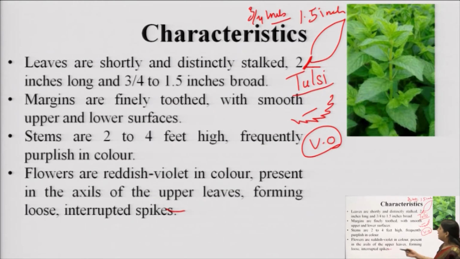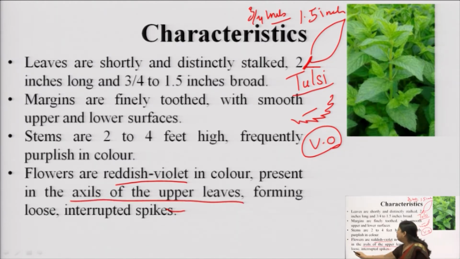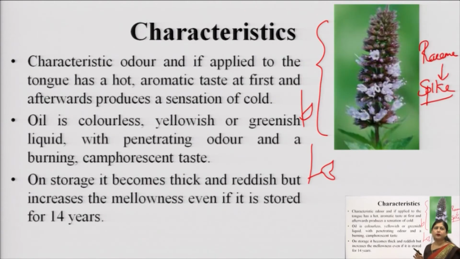I will just show you that the flowers are reddish violet or purplish in color, present in the axils of the upper leaves, forming loose uninterrupted spikes, means that they are arranged in a spike inflorescence. Now, if we talk about the leaf, if we take the smell of the leaf, it has a very characteristic odor. You can exactly correlate it with that of menthol. You must have smelled menthol many times.